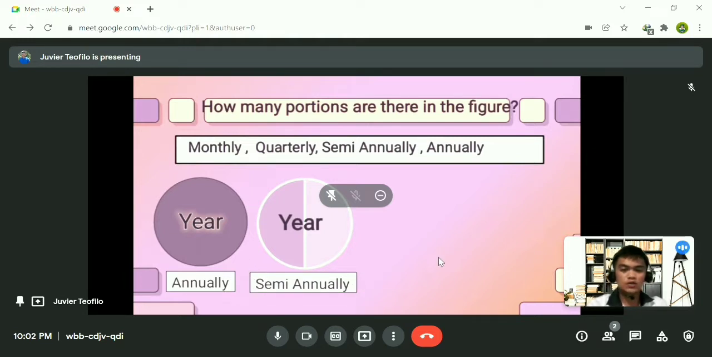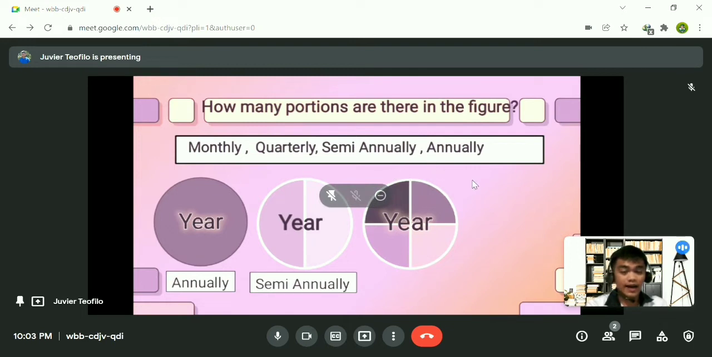Okay, let's proceed to the third figure. Now, how many portions are there in the figure? It is divided by 4. The figure is divided by 4, so the number of portions is 4. Now, please send me your answer in the chat box using these choices.